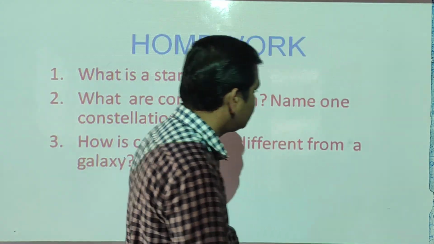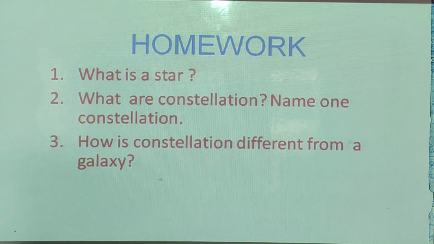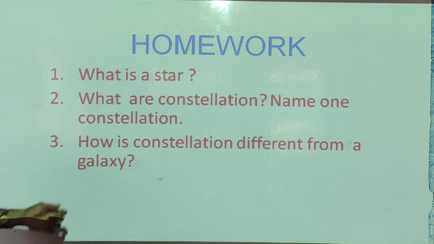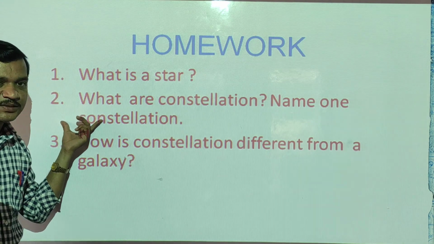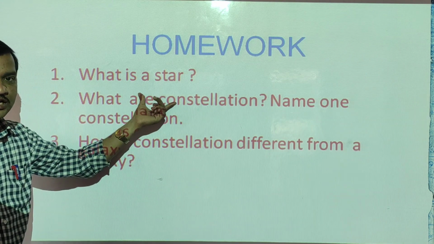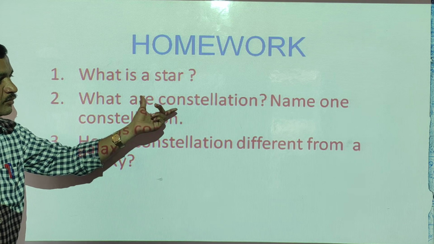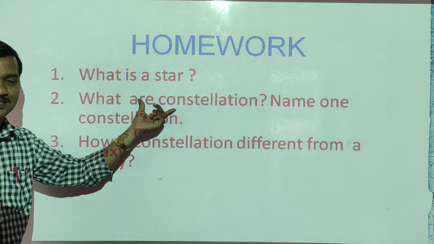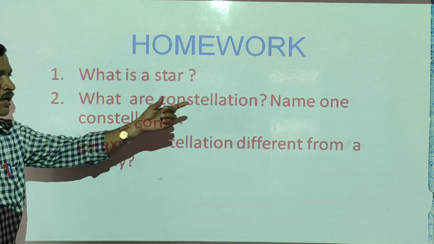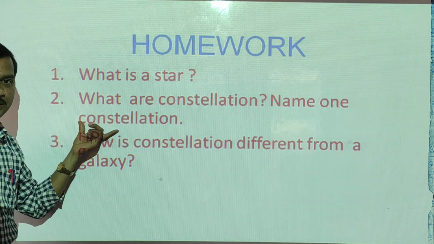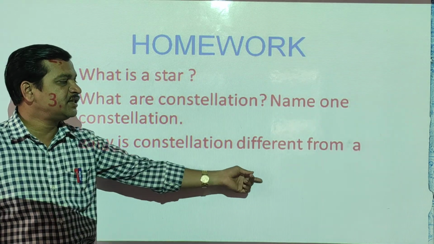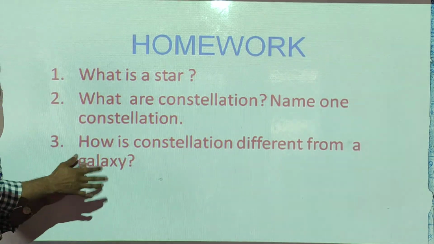Now next, your homework. Students, today's homework: What is a star? What is meant by star? What are constellations? The definition of constellation: a group of stars forming a different pattern or sketches is called a constellation. Name one constellation: Ursa Major, or you can write Orion. How is a constellation different from a galaxy? Here you have to write the difference.